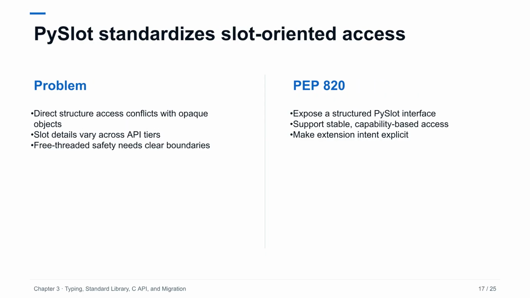PEP 820 adds a PySlot interface intended to replace patterns that depend on internal type layouts. Slots are the protocol hooks behind many Python operations, so a stable way to query and use them supports opaque objects and cross-version binaries. This is particularly relevant to ABI3T migration. Extension code should identify every direct slot or type field access, determine the supported replacement, and confirm that the replacement's lifetime and thread safety rules match the call site.